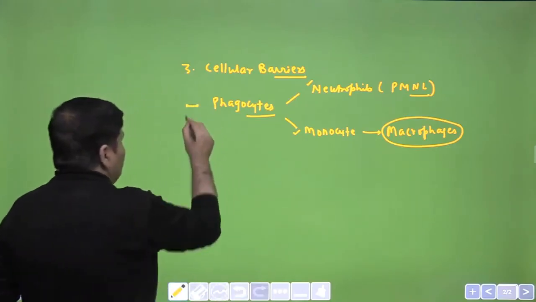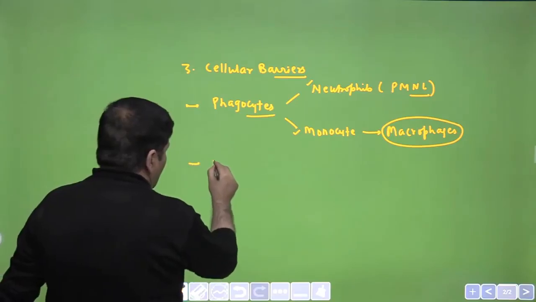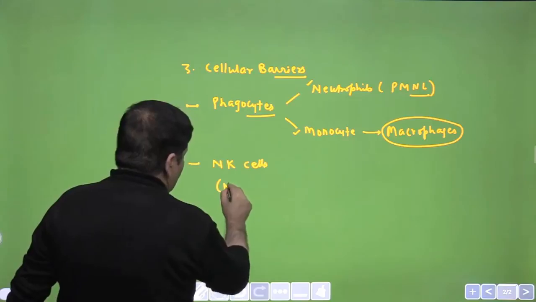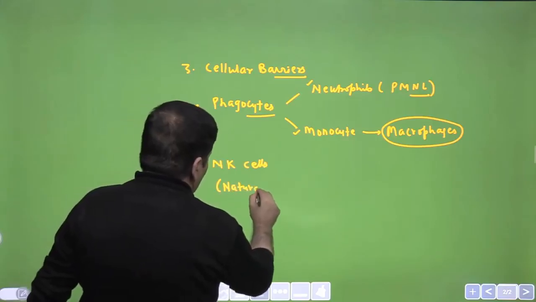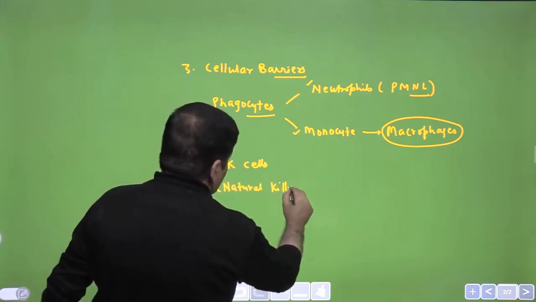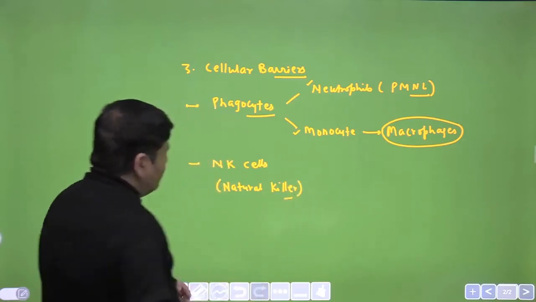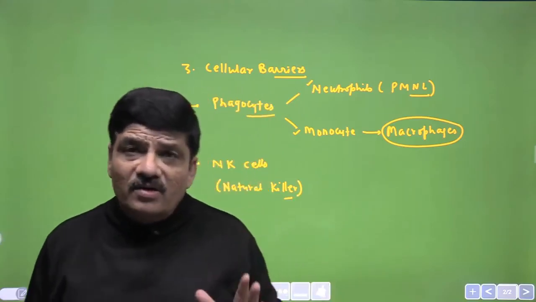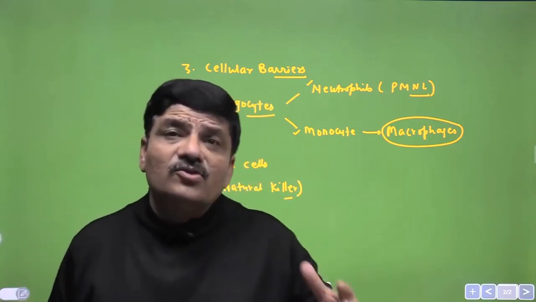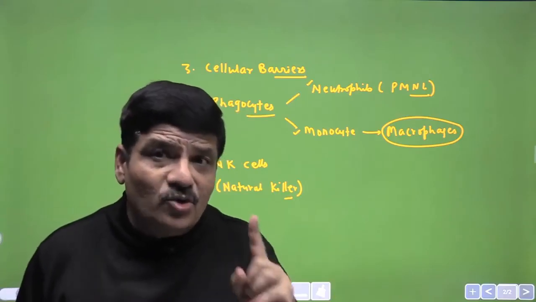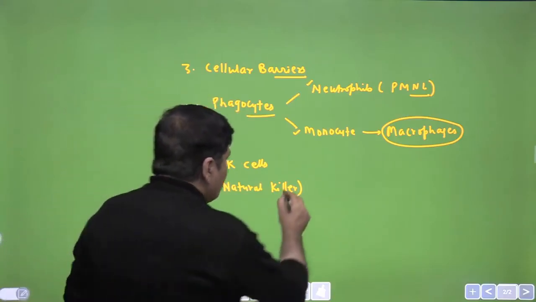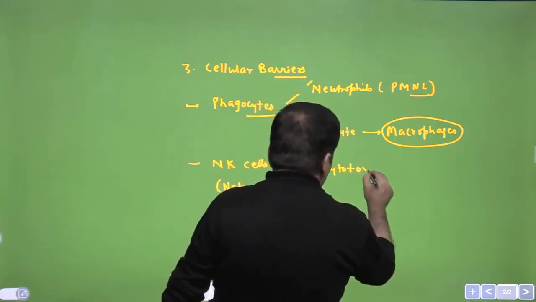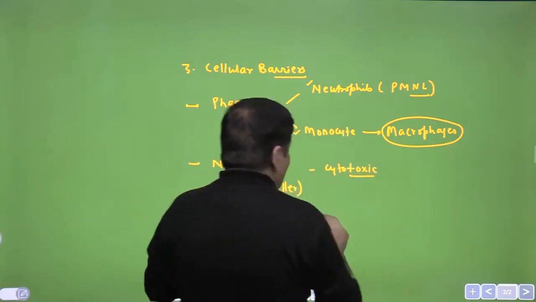The second cell that we are talking about here are the NK cells. Now these NK cells are called natural killer cells. Now these natural killer cells are analogous to T lymphocytes. Mind my word, they are analogous to T lymphocytes. That means they are cytotoxic. So the natural killer cells are cytotoxic, very important in the innate immune response.